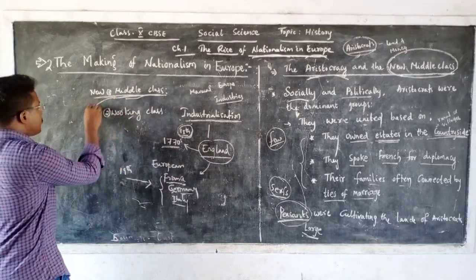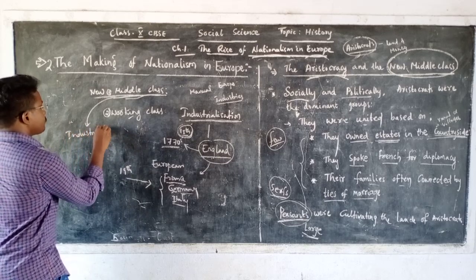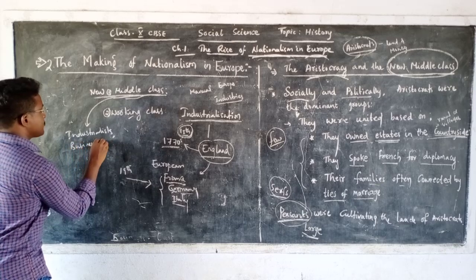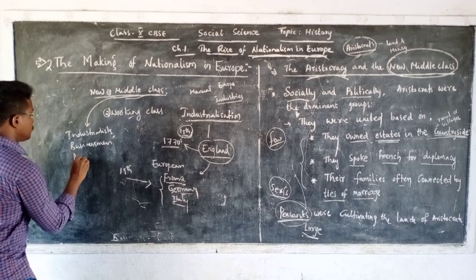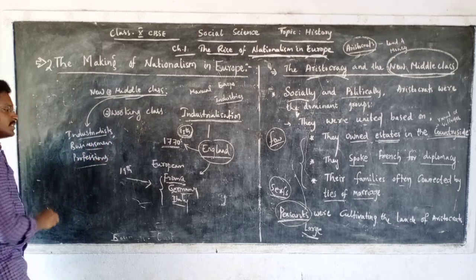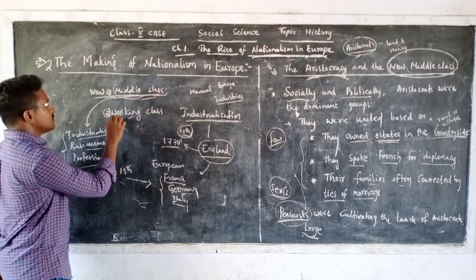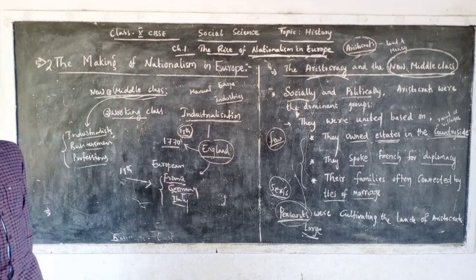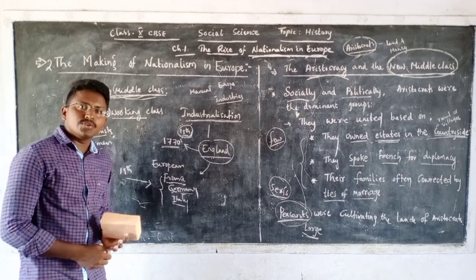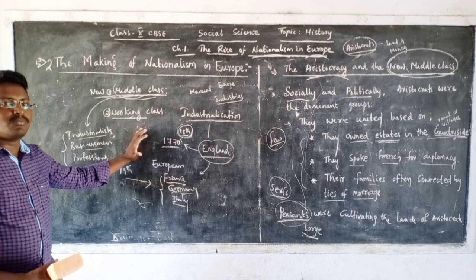The middle class people include industrialists, businessmen, and professionals. So all these groups of people are included in the middle class. Working class means those who work as laborers in these industries. So these are the two new groups that came into existence in Europe because of industrialization.